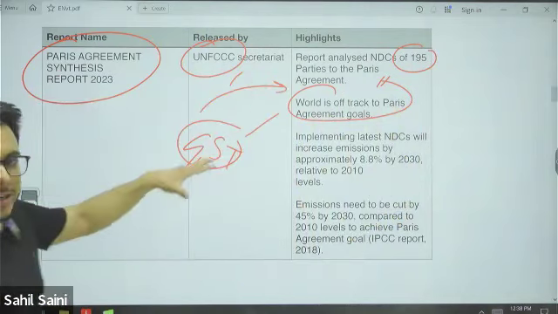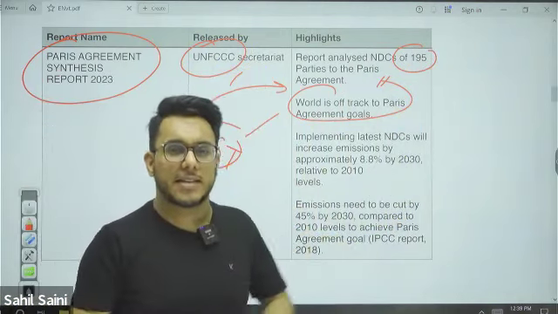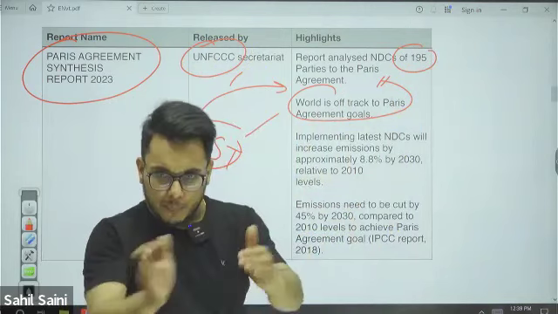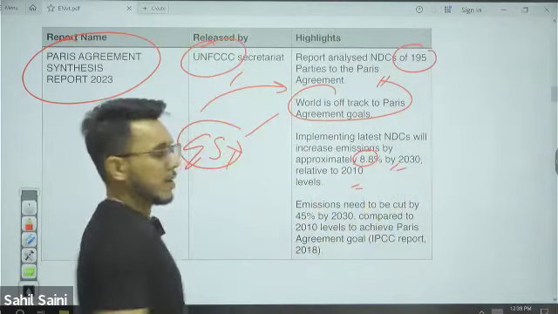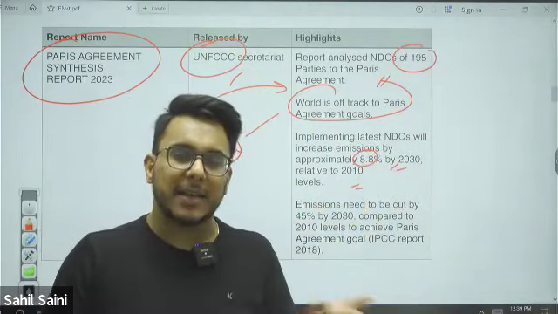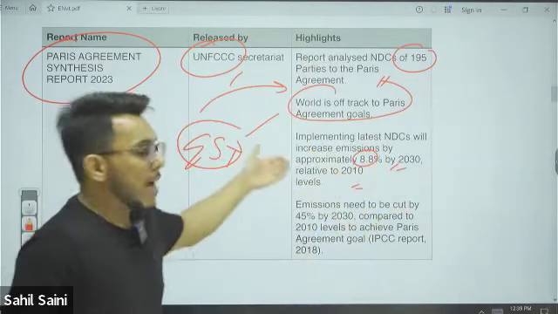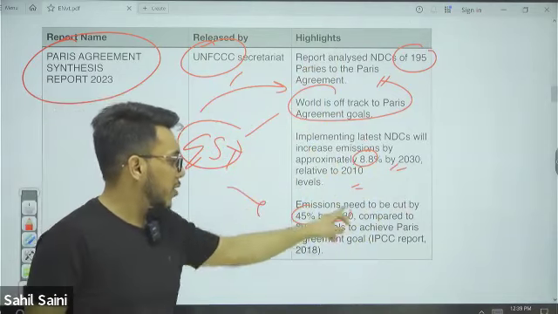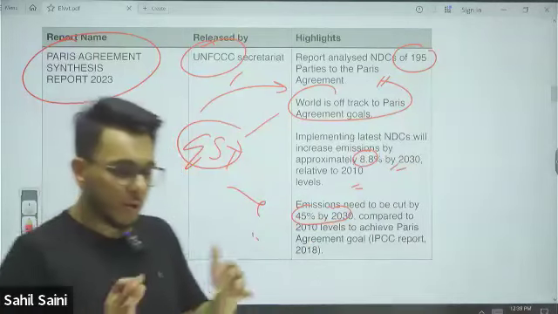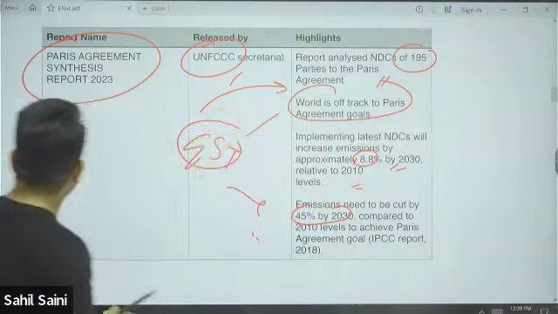Implementing the NDCs. I told you different countries have taken targets. India has also taken NDCs. Implementing the current NDCs will increase emissions by 8.8% by 2030. It means that even if you implement the NDC targets, the net increase will be there in emissions. There will be no reduction. Emissions need to be cut down by 45% by 2030 if we need to reach the goal of 1.5 degrees. So these are important reports that we have.